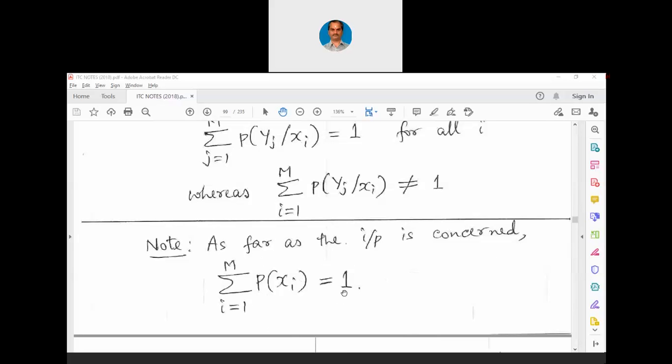For example, when you type a message, let us say you are typing an English message, the probability of A till probability of Z when they are added is going to be equal to 1 only. Let us say I specifically told text message. Otherwise, you may put smileys, a thumbs up, many symbols.